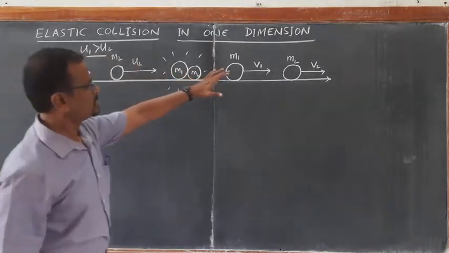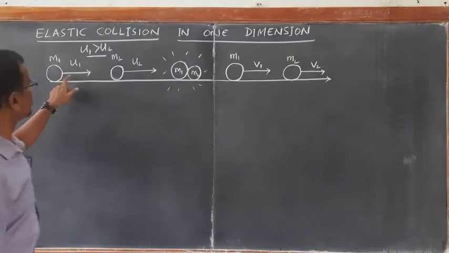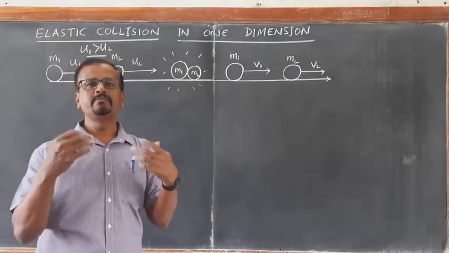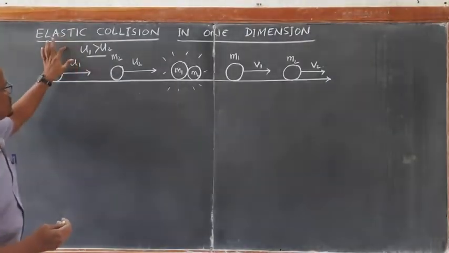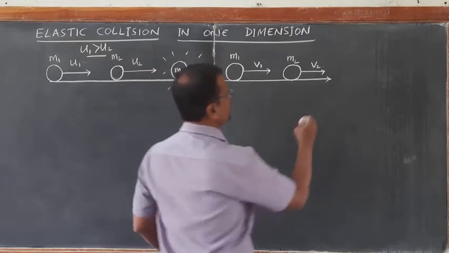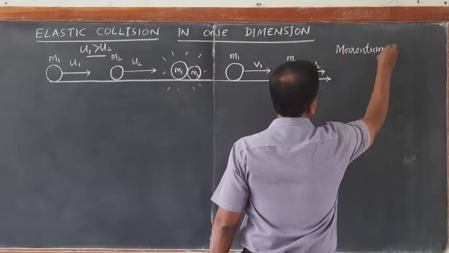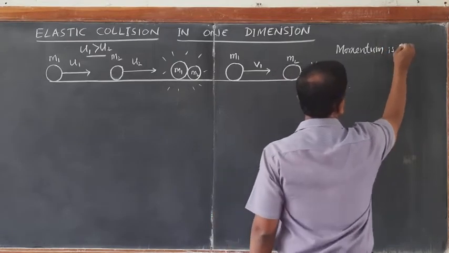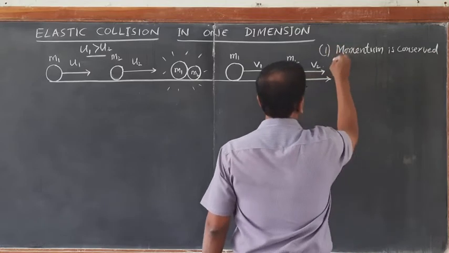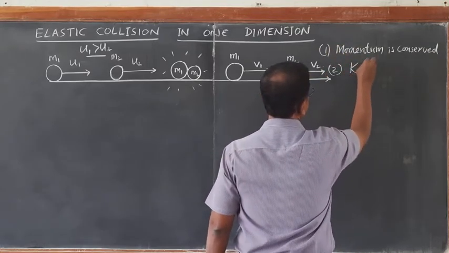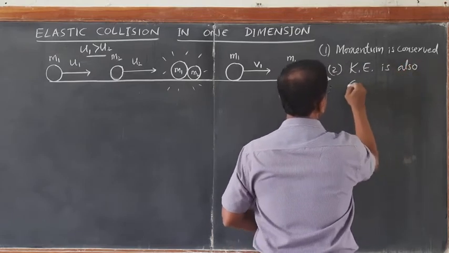Simple notations: v1, v2 final velocities after collision, u1, u2 initial velocities before collision. We have discussed that elastic collision is the one where momentum is conserved, and second, kinetic energy is also conserved.